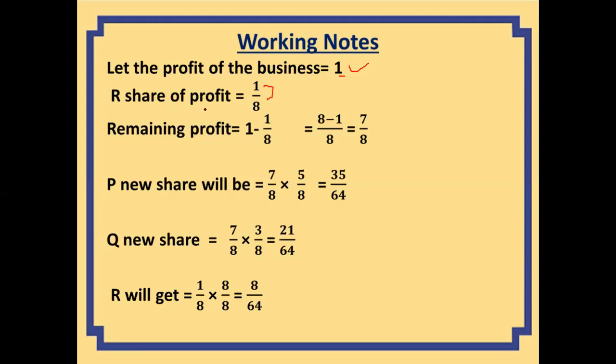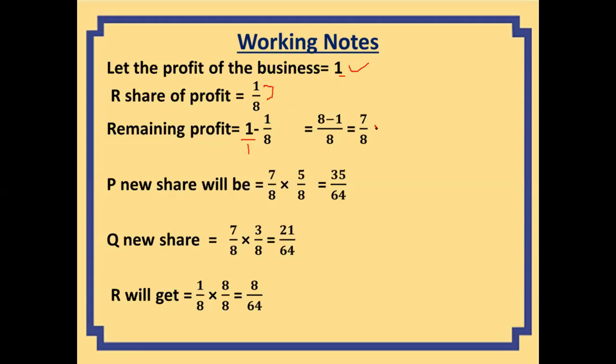So we need to find out how much profit will remain after paying 1/8. What we will do is deduct 1 minus 1/8 to find out the remaining profit. We will take the LCM, because here is also 1. The LCM of 1 and 8 is 8, right? And we'll solve this fraction. It comes to 8 minus 1, 7/8. So after paying 1/8 to R, the remaining profit is 7/8.